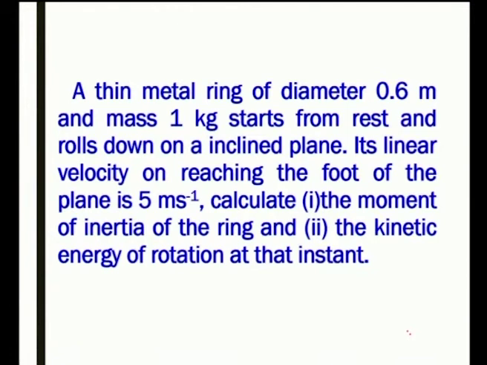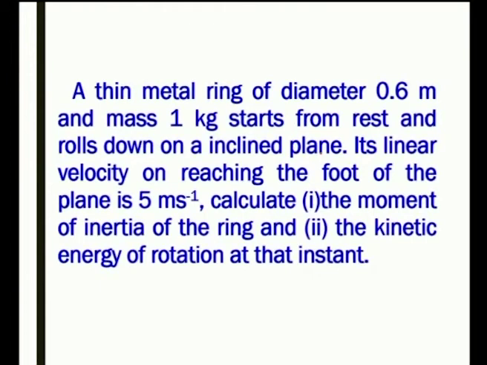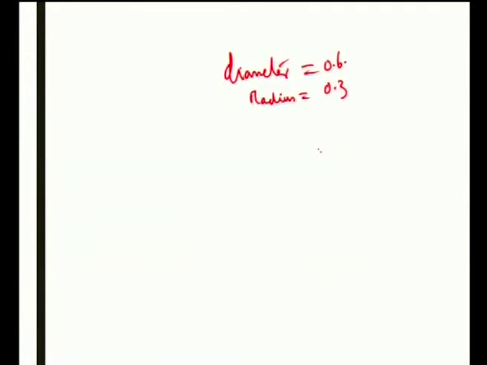Calculate the moment of inertia of the ring and the kinetic energy of rotation at that instant. That is, diameter is 0.6, radius r is equal to 0.3. Mass is 1 kilogram and the velocity is 5 meters per second in this problem.